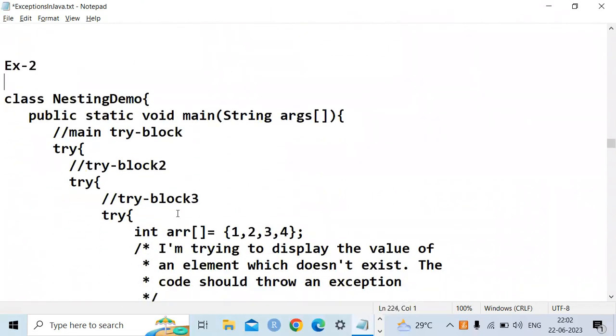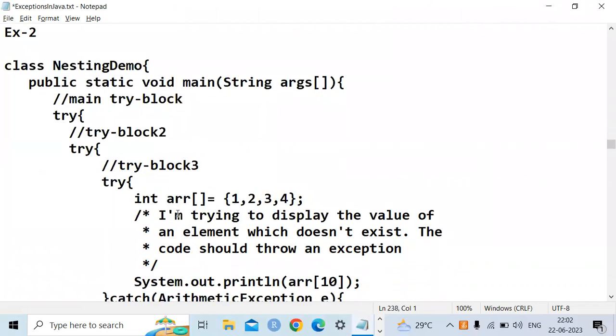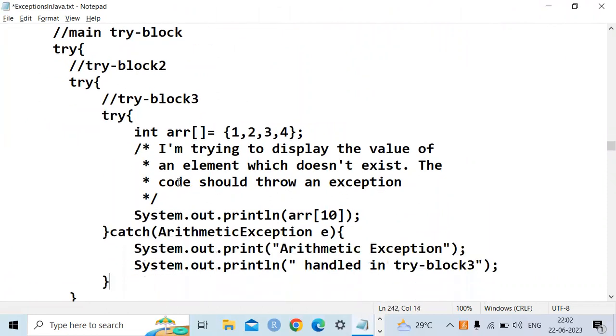So this is called nested. Nested means the try block and another try block inside it. Likewise, there is a possibility of creating n number of try blocks here.